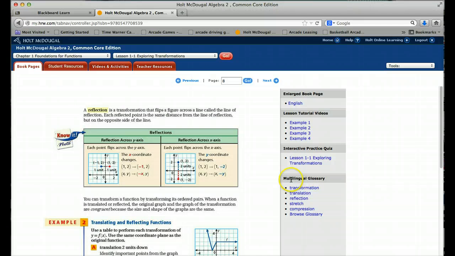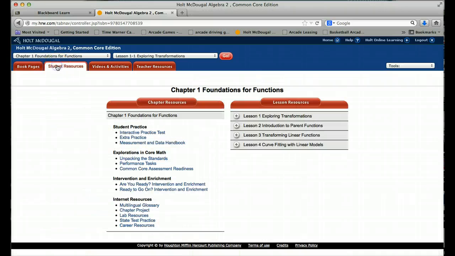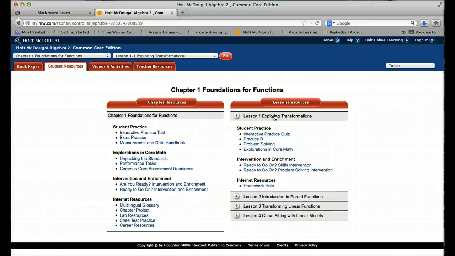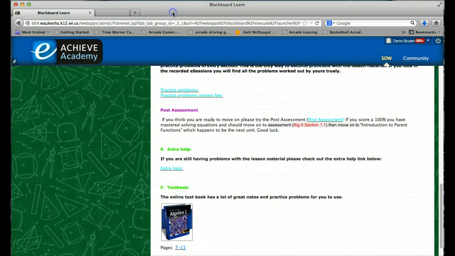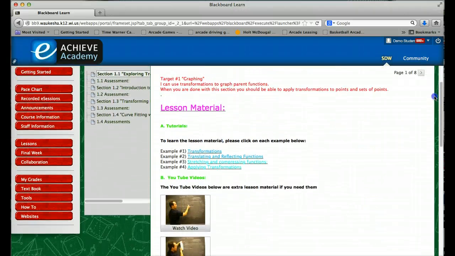And then the glossary here. So this textbook is yours. There are student resources. If you click up here, there's an interactive practice test, exploring transformations, a practice quiz, practice problems. So there's lots and lots of stuff in the textbook that you can use. So that's where you get the bulk of the material for this course.